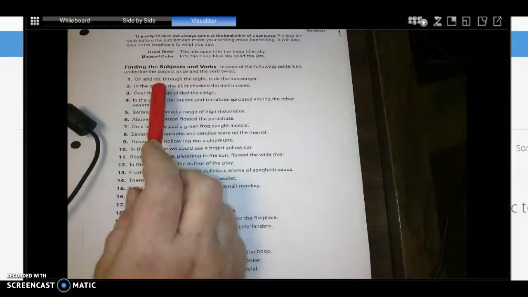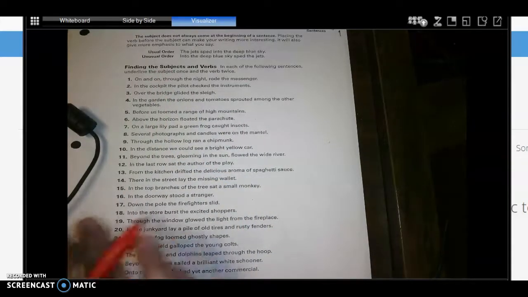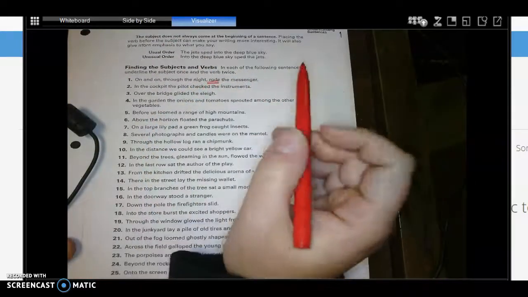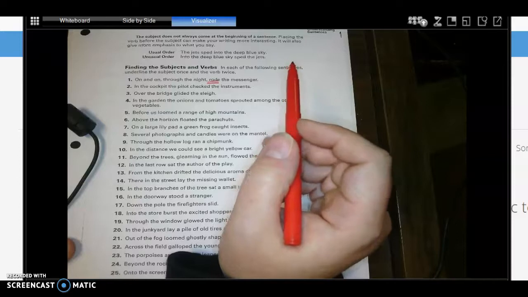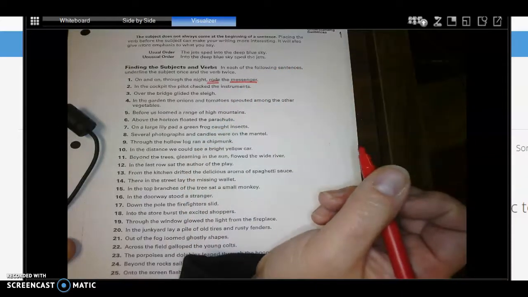So if we look at number 1 here, "On and on through the night rode the messenger." You should be looking for the action, which is rode. That's my verb. I'm going to underline it twice. And then who or what rode? Hopefully you said messenger. That's your subject. Underline it once. Number 2, "In the cockpit, the pilot checked the instruments."